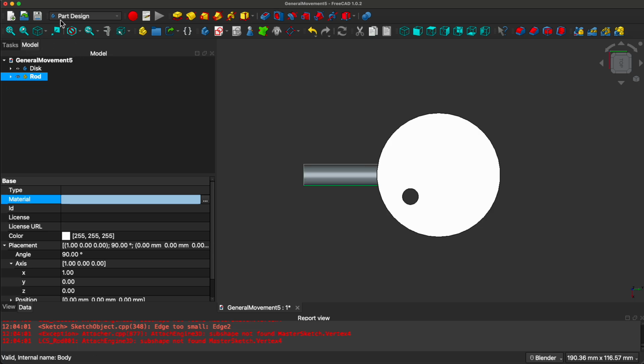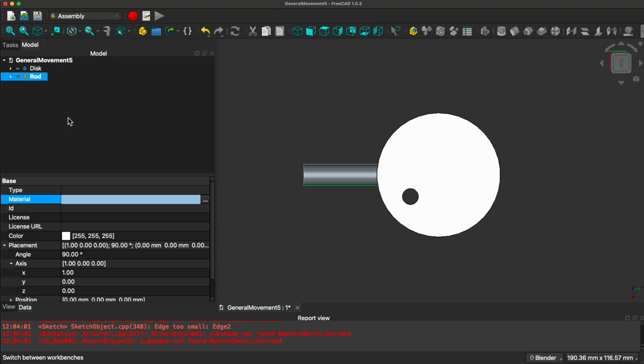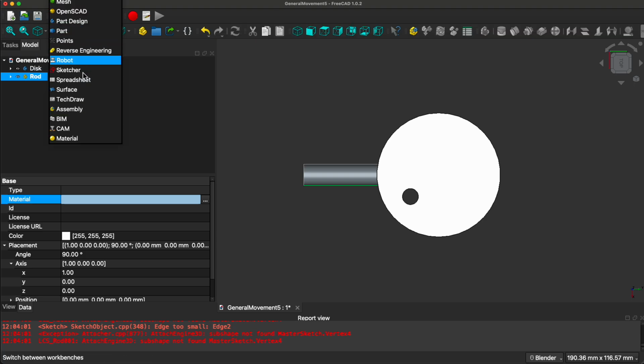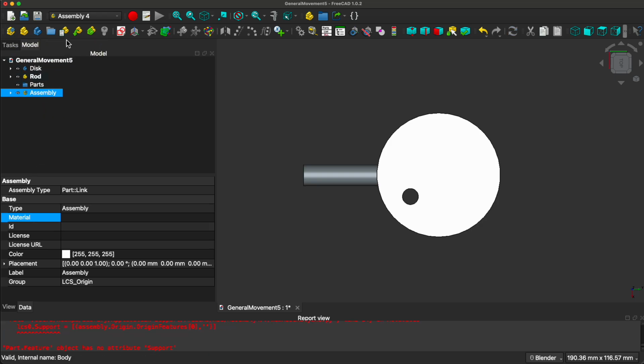Alright, now we're going to go to Assembly 4, and it only has Assembly 4. Create a new assembly. In the assembly, we want to have a master sketch.